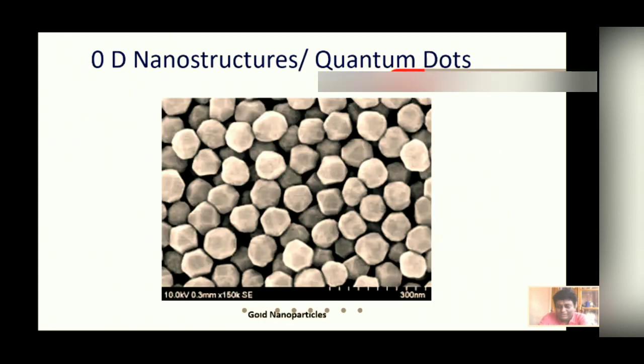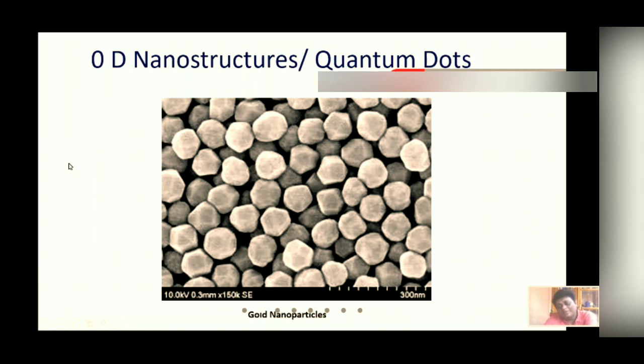So now we shall go to the last one, zero-dimensional nanostructures or quantum dots. Here you see gold nanoparticles, and this is the scale from here to here, 300 nanometers. You see these nanoparticles have a diameter of about 5 to 10 nanometers. Now you may ask how I am observing such a small structure.